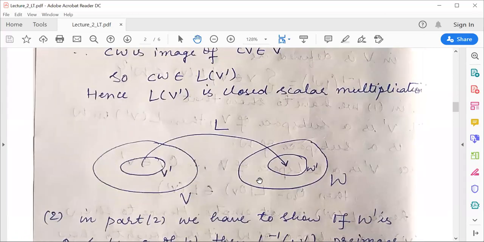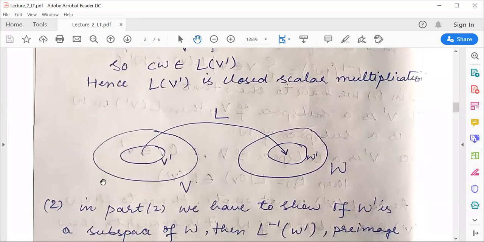So basically the situation is like this. We are having a complete vector space V and a complete vector space W. L is any linear transformation defined from vector space V to vector space W. If I consider any subspace V' of V and apply a linear transformation over that, I will get a subspace W', which is a subspace of W.